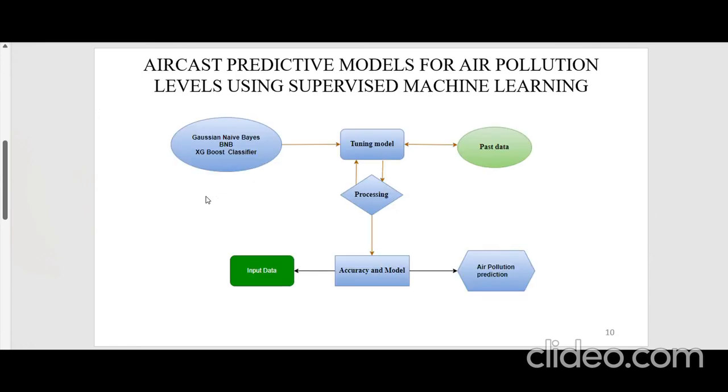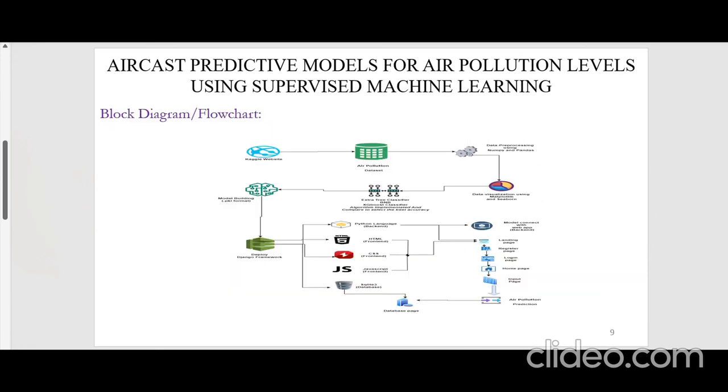So here we will be seeing the block diagram. Basically, we will be extracting the data from Kaggle, where we name the database as air pollution dataset. Afterwards we will be using NumPy and Pandas for data cleaning, and data visualization is mandatory. Why? Because we have to know the data structure present inside the data, like a CSV file. Then we will be importing the XR3 classifier, which is nothing but a machine learning algorithm through which the model gets implemented and further processes with the training set of data.